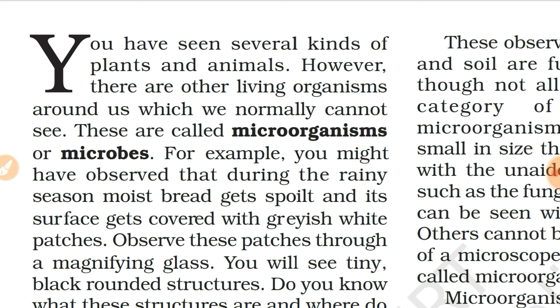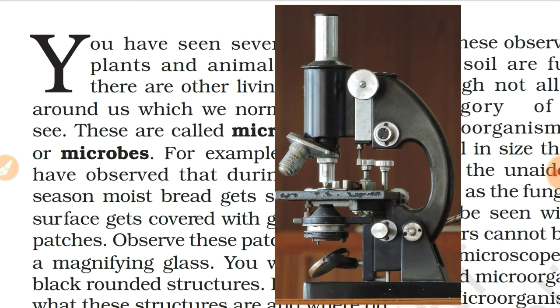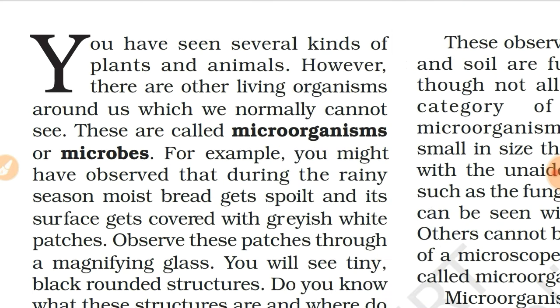So you have to write it down in your notebook that microorganisms or microbes are tiny organisms that cannot be seen with naked eyes. They are only seen with a microscope. You can see the image of a microscope on the screen. Microorganisms can be multicellular and unicellular. Unicellular means they are made up of a single cell. Multicellular means they are made up of several kinds of cells that perform different types of activity. You can see an image of a unicellular organism and a multicellular organism.